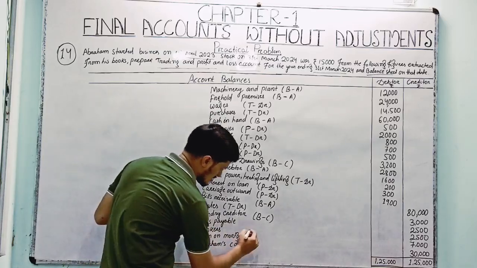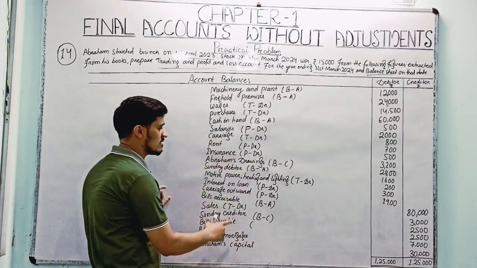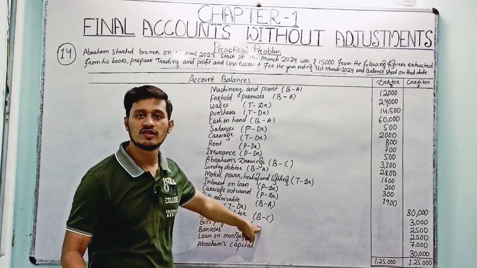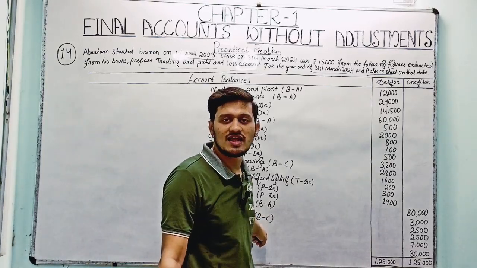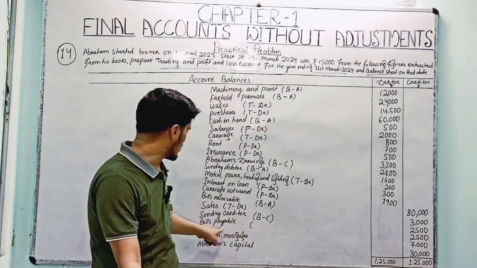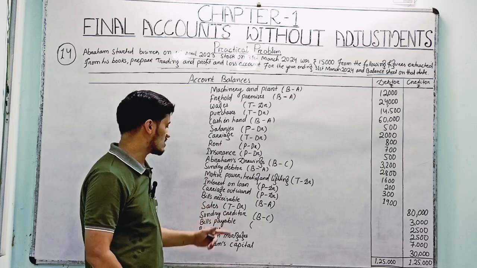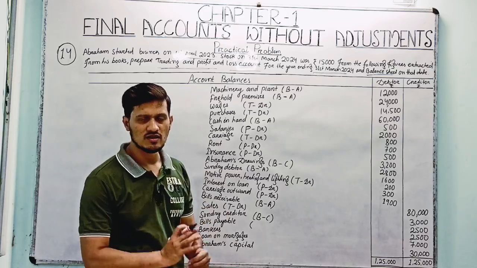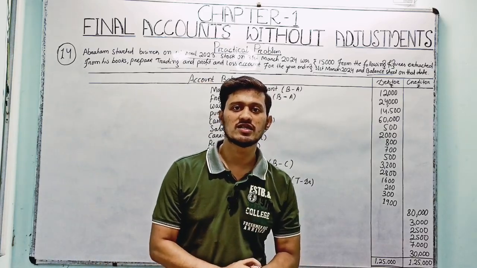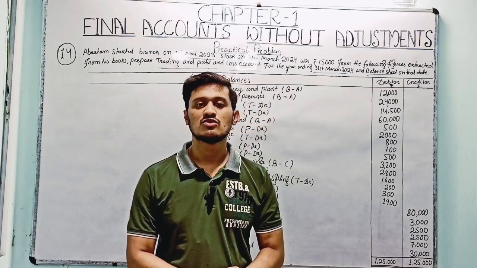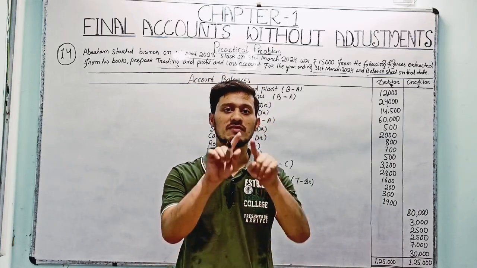Bills payable, as bills receivable is an asset, similarly bills payable is a liability. Why? Because bills payable is also a kind of agreement like bills receivable. When we purchase raw materials on credit and promise to pay our creditor in future, then we make an agreement.